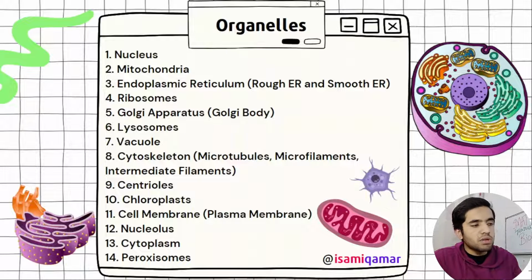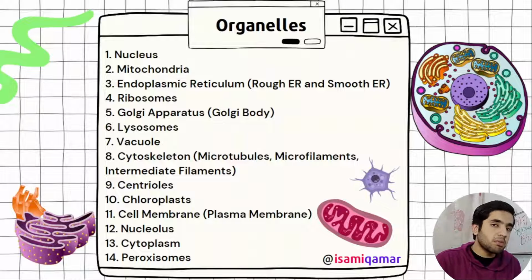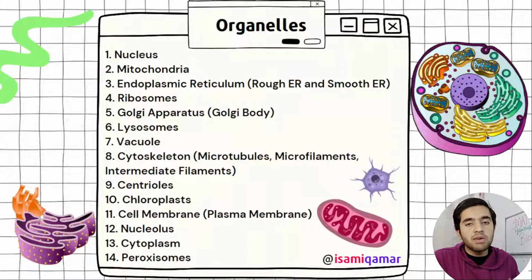Then we have centrioles, then we have chloroplast, cell membrane, plasma membrane. I have made a separate slide on the cell membrane. I think it should not have to be chloroplast. There should be plastid, because we have got three types of plastid: chloroplast, chromoplast, and then leucoplast. Next we have the nucleolus.